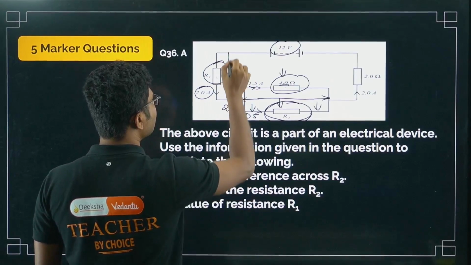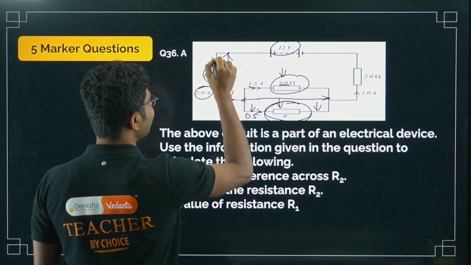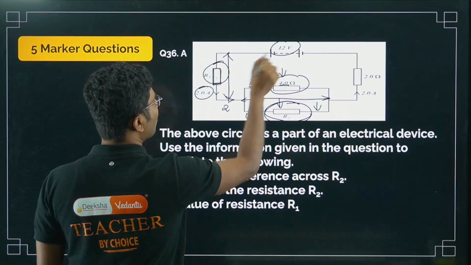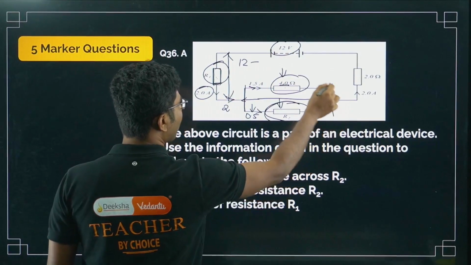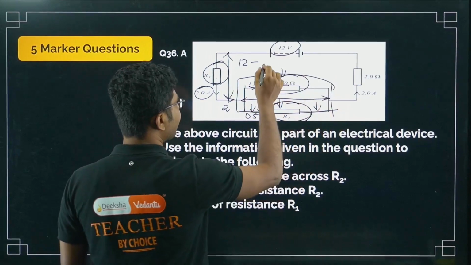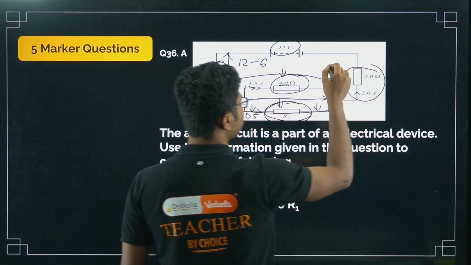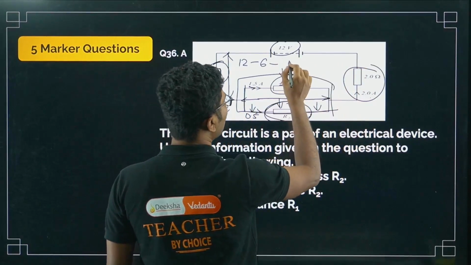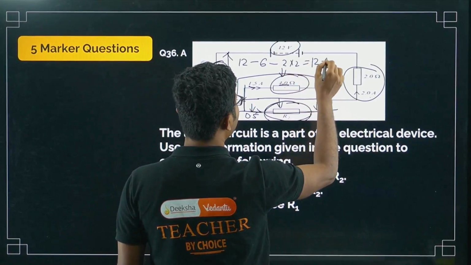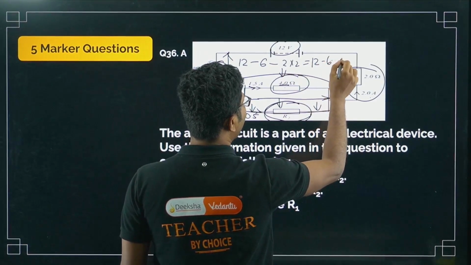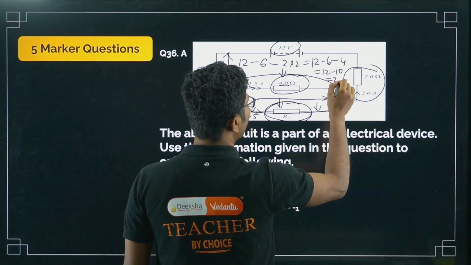The voltage drop across this resistance must be total voltage, that is 12, minus voltage drop across this, that is 6 volt, and minus voltage drop across this resistance, so minus 2 into 2. So 12 minus 6 minus 4, that is 12 minus 10, that is 2 volt.